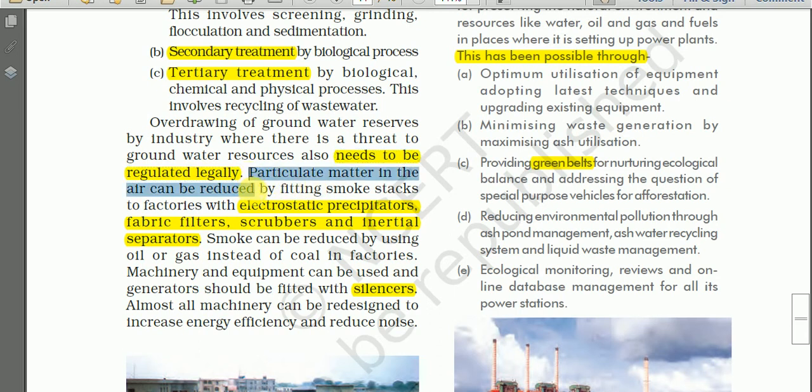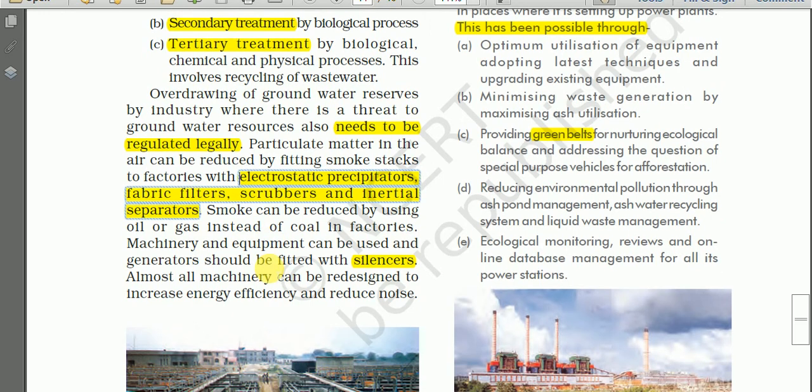And particulate matter, that is solid materials in the air, solid particles in the air, can be reduced by fitting smokestacks of factories with electrostatic precipitators, fabric filters, scrubbers and inertial separators. So all these devices can be fit into the smokestack. Smokestack, you know, the tower through which the smoke is released. So in that smokestack, all these devices can be fixed.